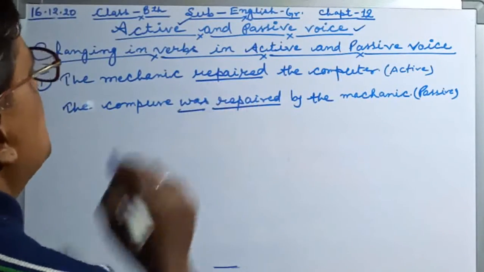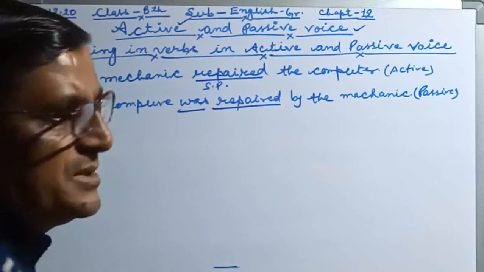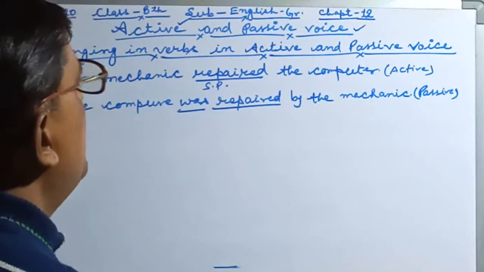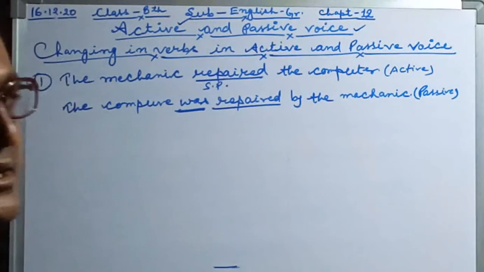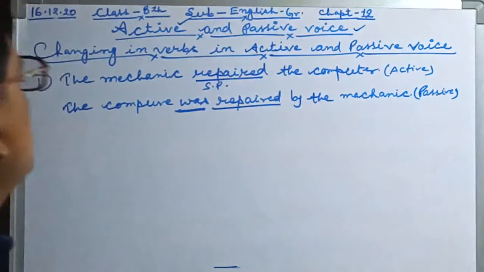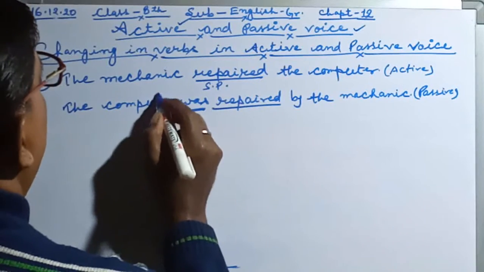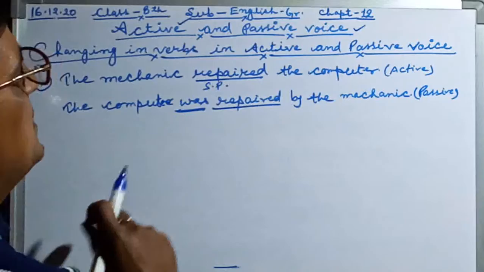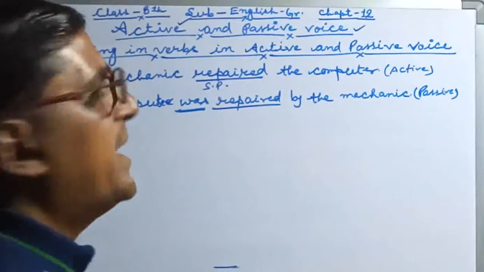You are looking, this sentence is simple past, but while we change it into passive form, we write the helping verb of past continuous form, and we write the computer was repaired by the mechanic.